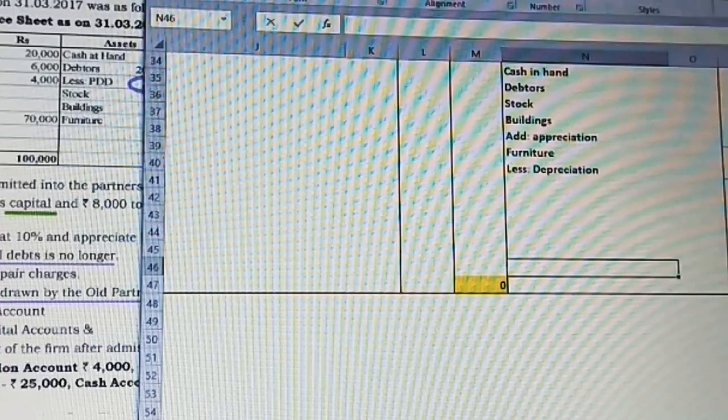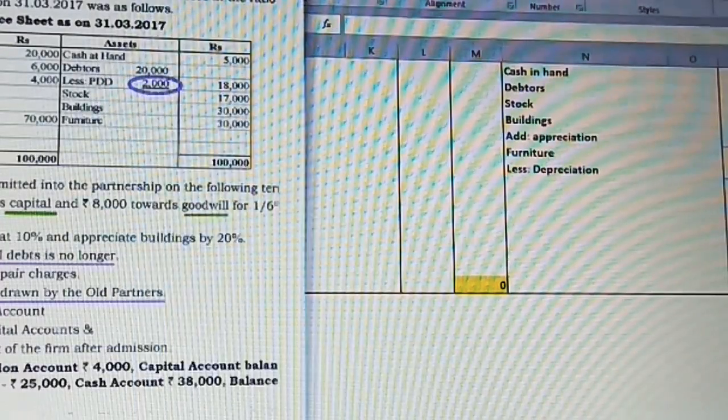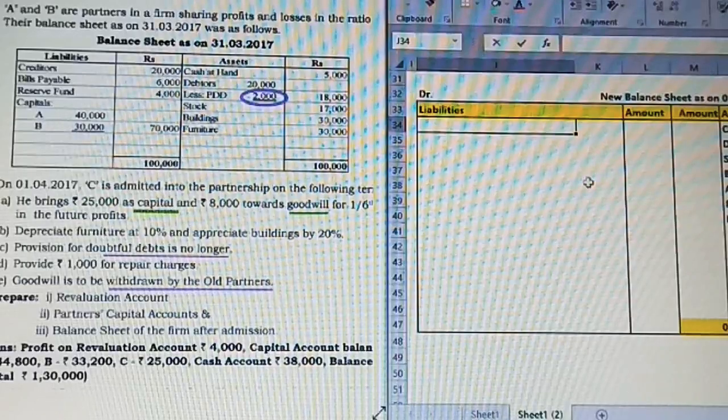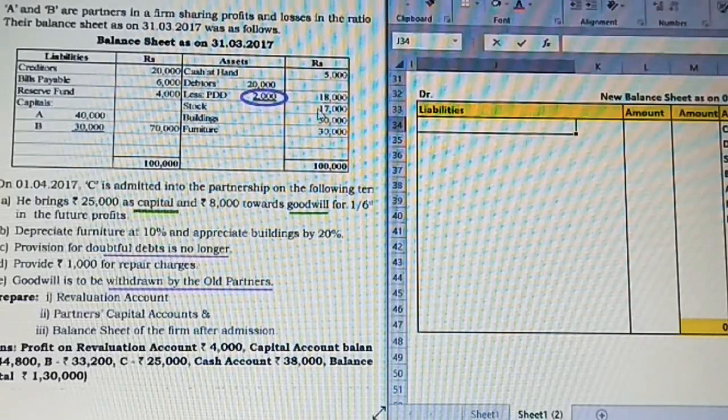Just observe, do we have any other apart from that? Cash in hand, debtor, stock, building, furniture is over. So apart from this, we have nothing else to be taken and treated. Provision for doubtful debts is no more required. Provide for repair charges, it is outstanding expenses. Any expenses will be on the liability side. Now we have completed. Coming for the liability side, the first item from the question is creditors.